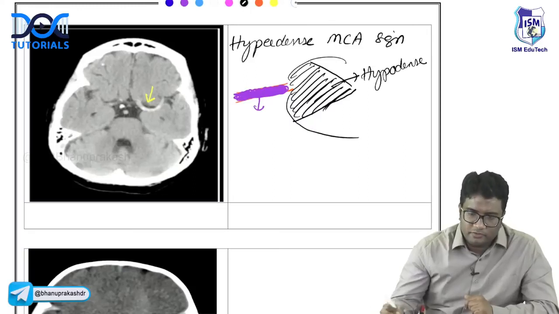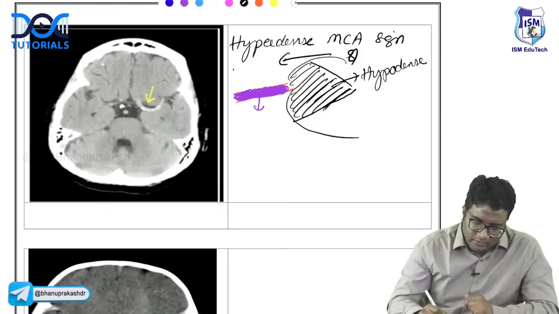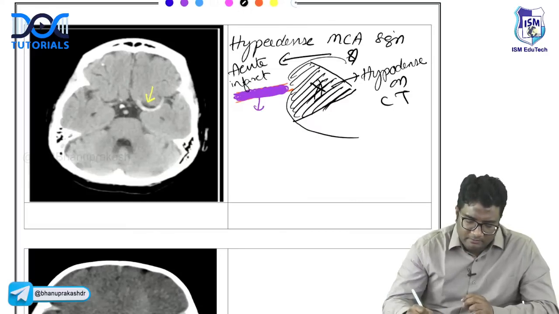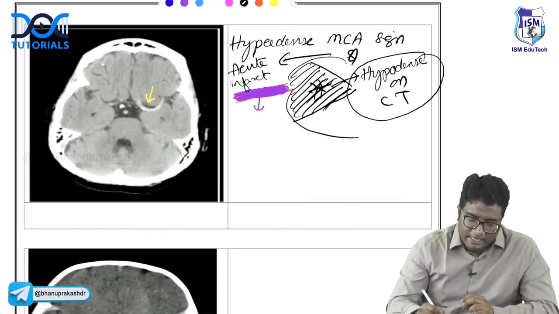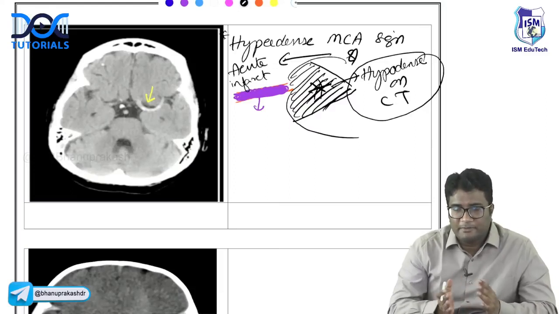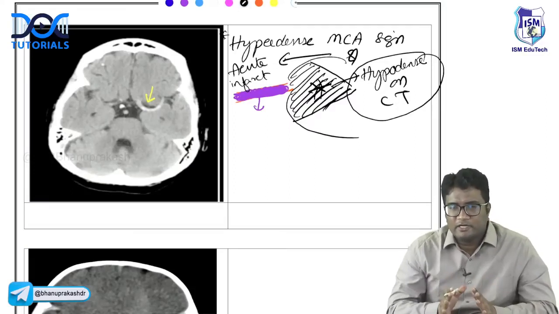So don't get confused. Both of them are seen in acute infarct. Infarction will be hypodense on CT. Infarct area will be hypodense on CT. Hyperdense MCA sign, the vessel which is thrombosed, will appear hyperdense. So hyperdense MCA sign is also a sign of acute infarct.